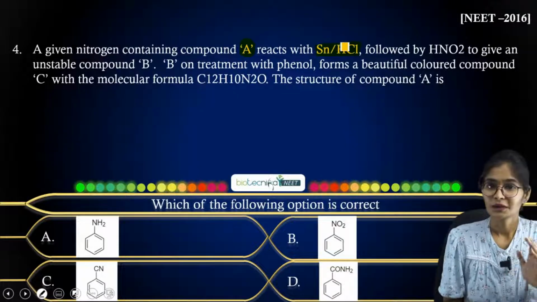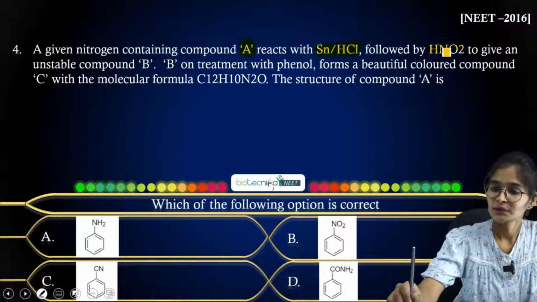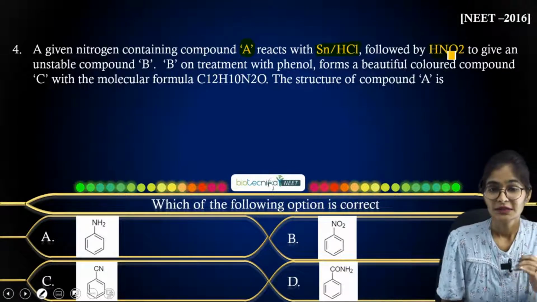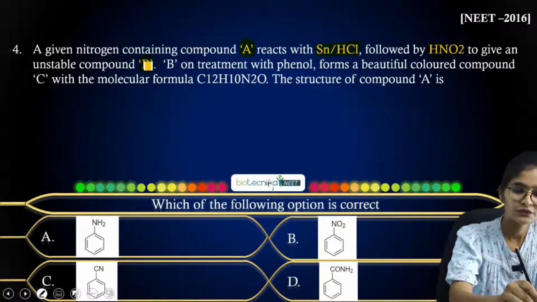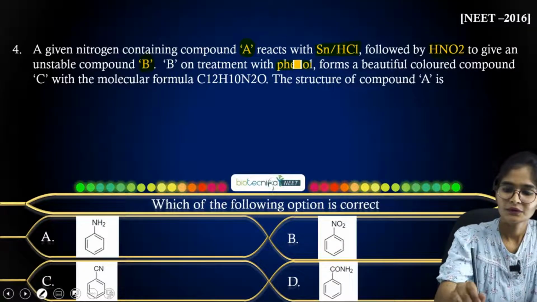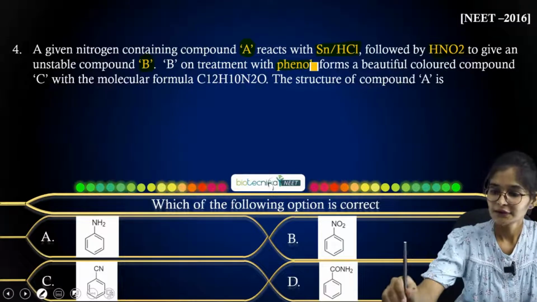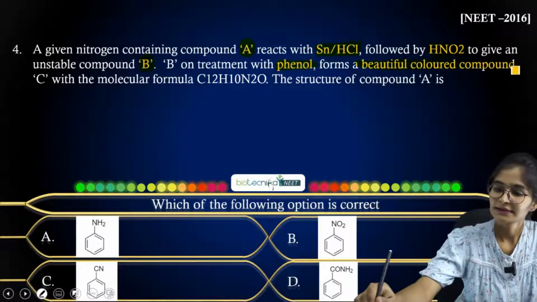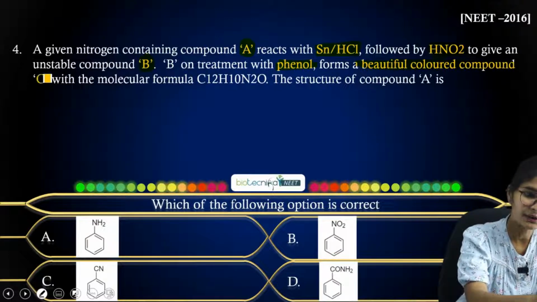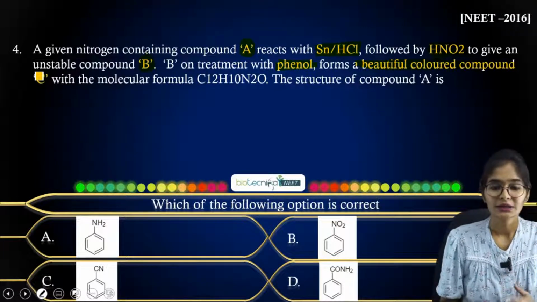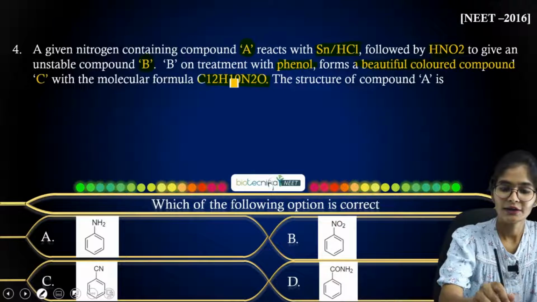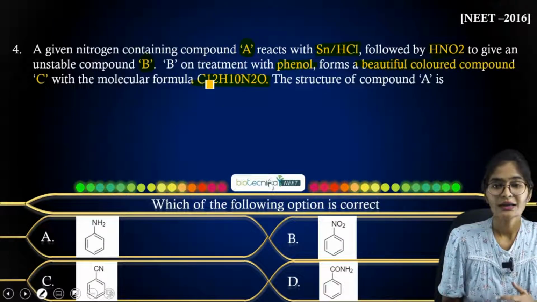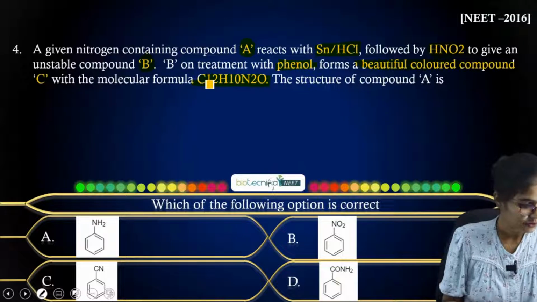And then the product whatever you get, you will treat with HNO2. So just by looking at HNO2 you will remember one famous reaction, right? Then after that you will get your product B. This product B they have treated with phenol, and you will get your final beautiful colored compound. Colored in the sense that it might be a dye, right? With the molecular formula C12H10N2O.